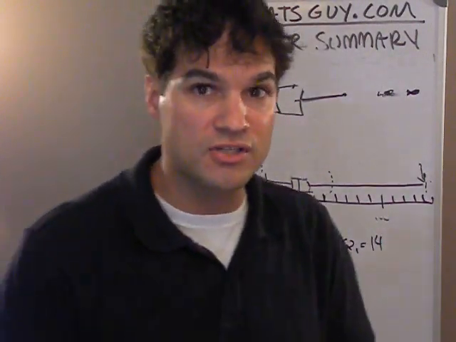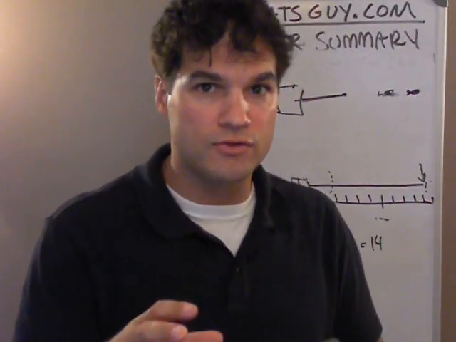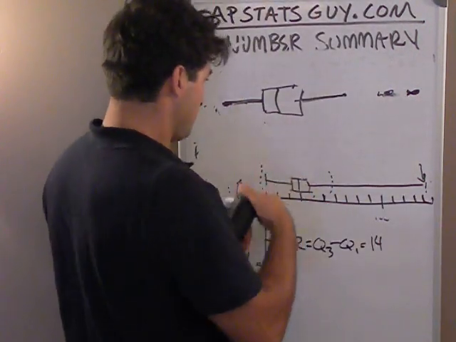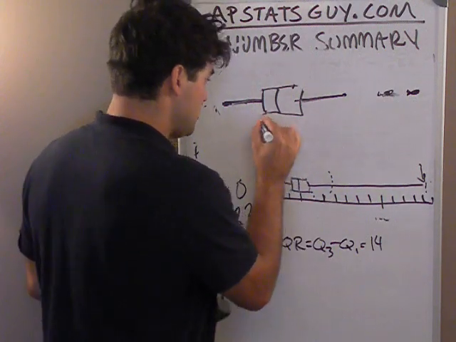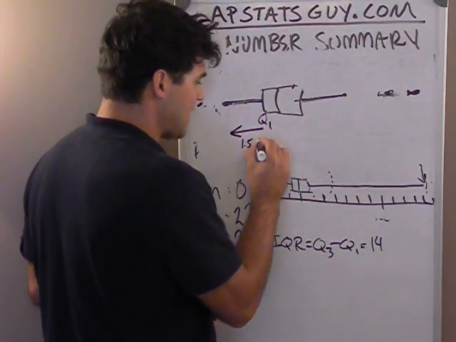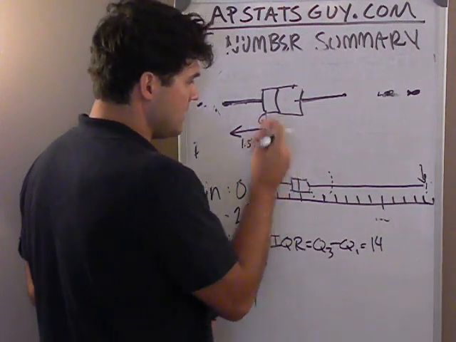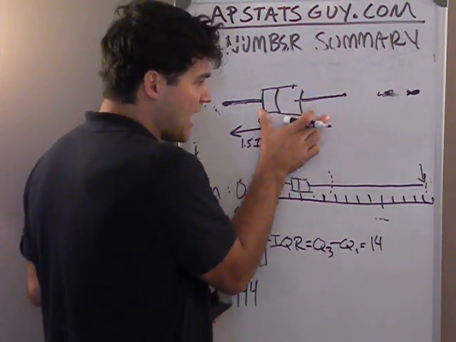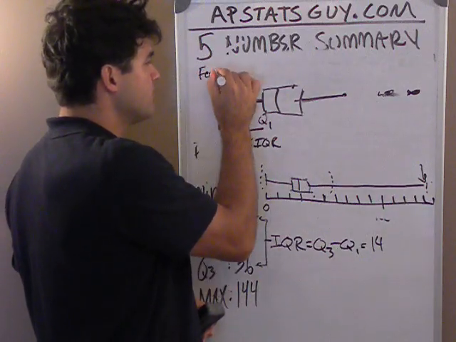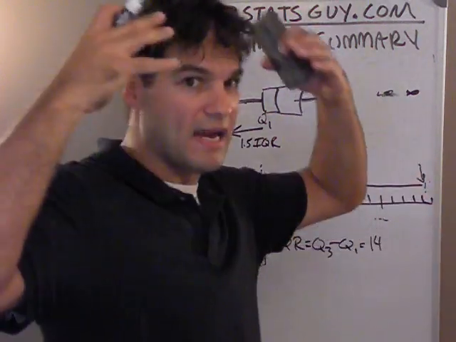Now this calculation is in your book and it's pretty confusing, but I want you to think about what you're doing. You're standing at Q1, and you're going to go down 1.5 of those IQRs. This is the IQR; 1.5 of them, you're going to reach down. You're going to call that a fence. It's not really a fence, but it's kind of like an idea fence.